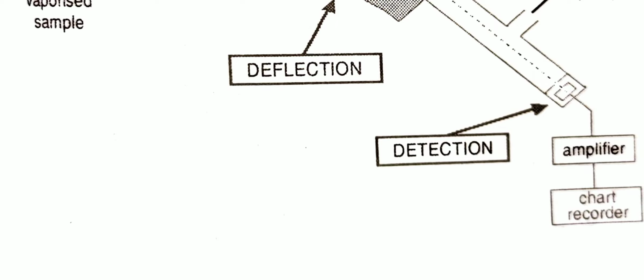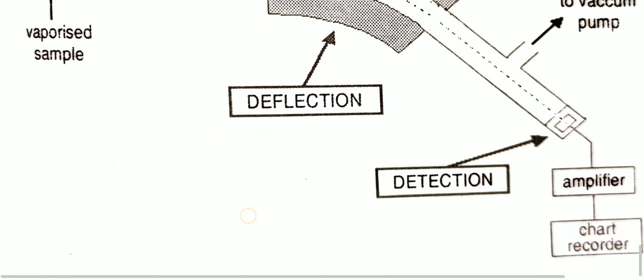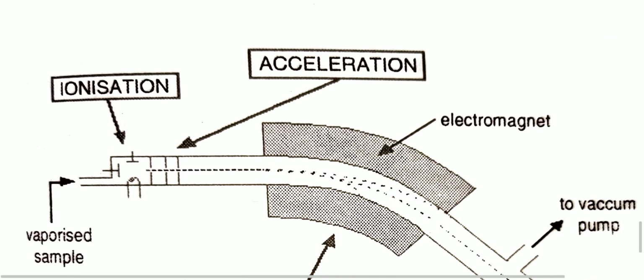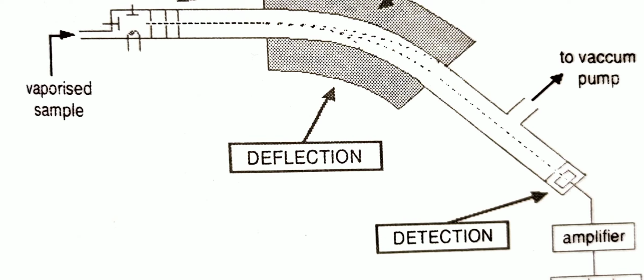First is ionization, next is acceleration, third is deflection, and fourth is detection. These are the 4 steps that occur in mass spectroscopy, and there are different types of mass spectrometer, such as Aston's mass spectrometer, and another company's mass spectrometer.